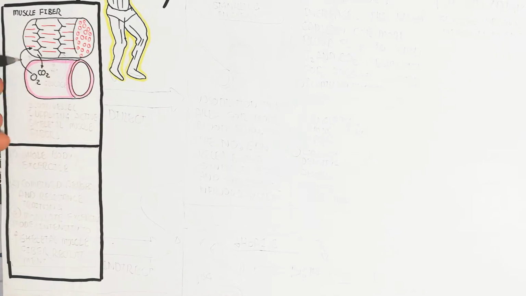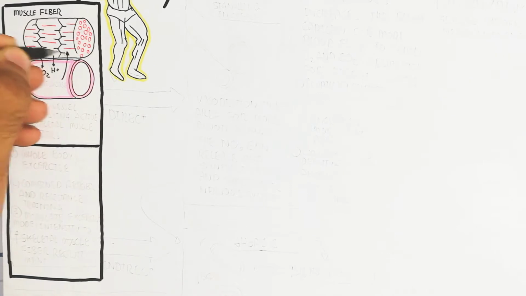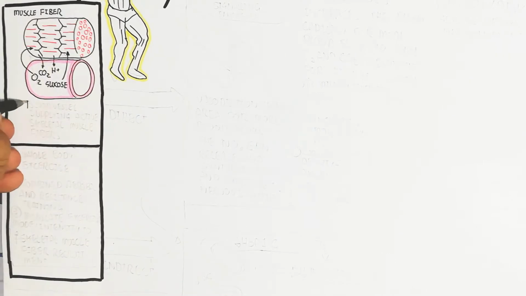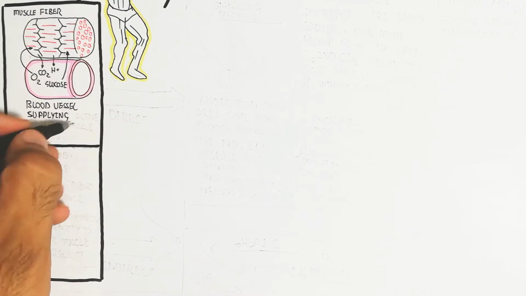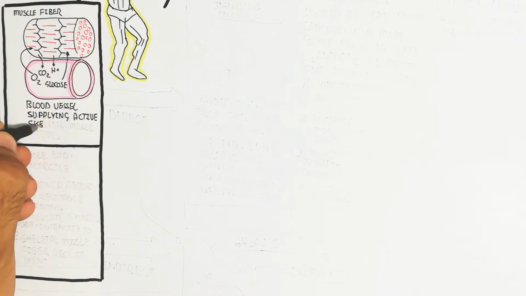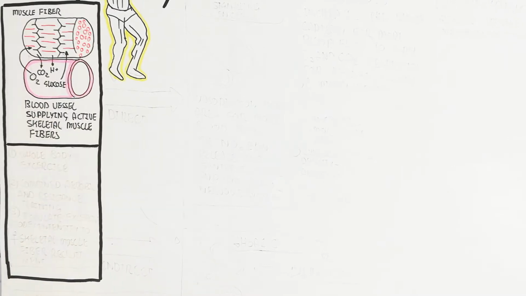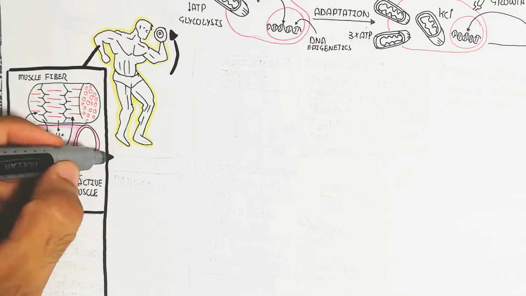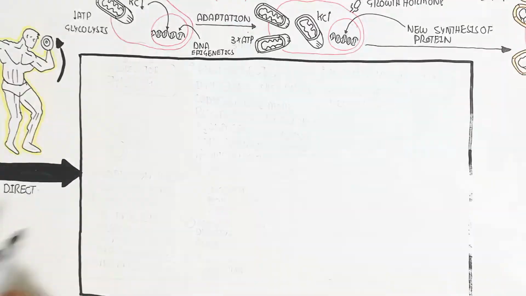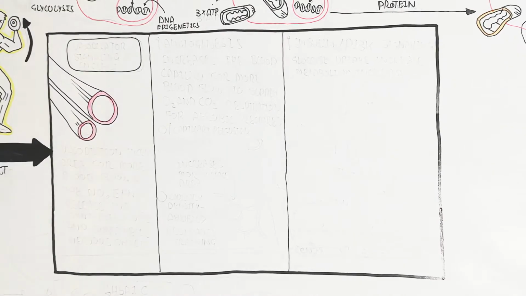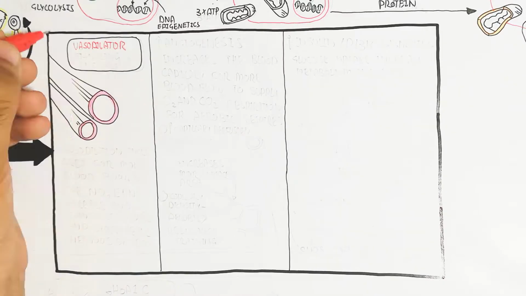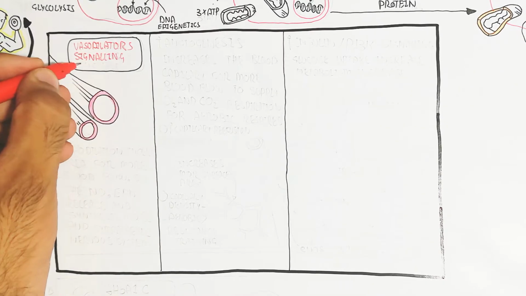This is a person during exercise. Here is a muscle fiber which consumes oxygen and glucose to produce carbon dioxide and protons into the cell, and into the blood circulatory system. So these are the blood vessels supplying active skeletal muscle fibers. This is the direct change of physiology that we will discuss.